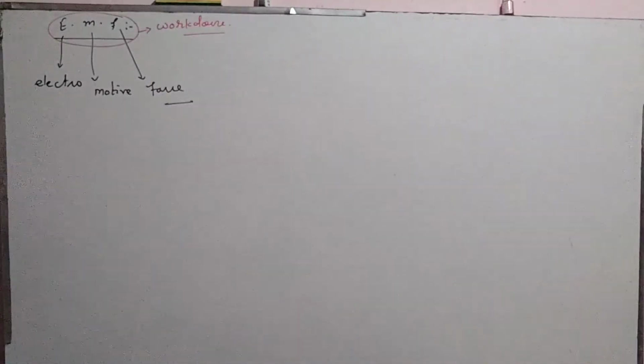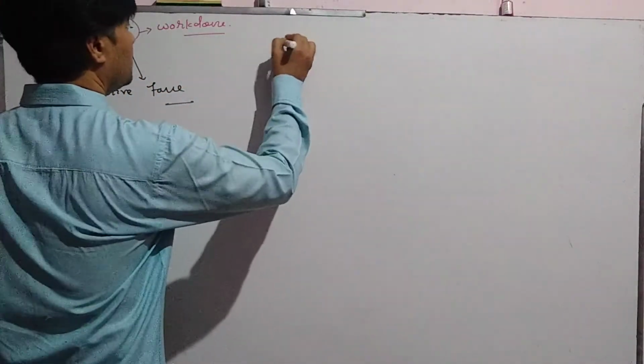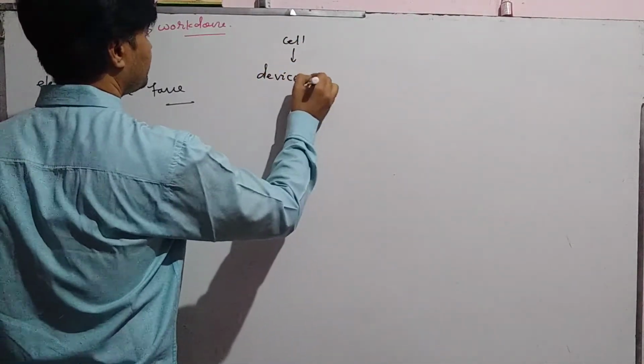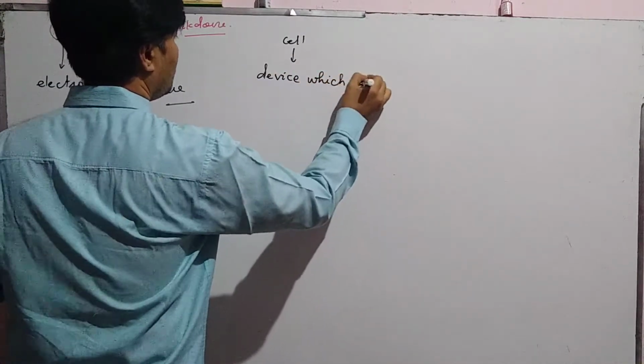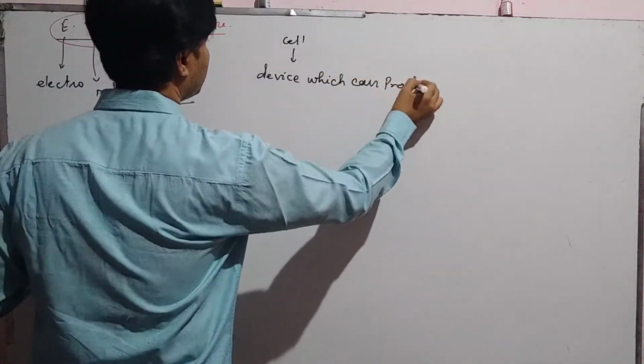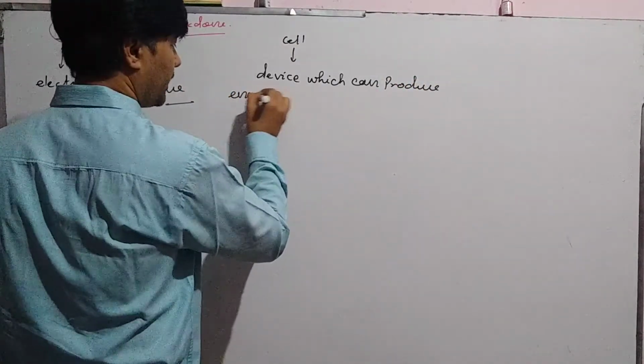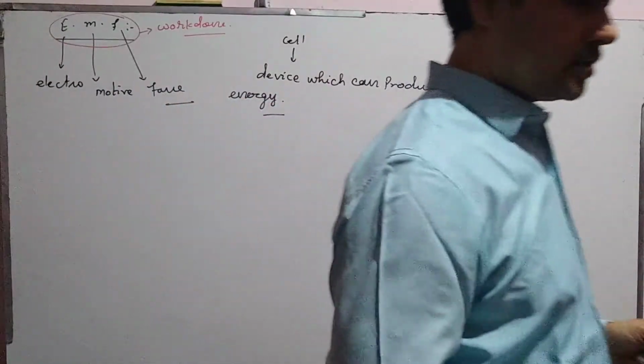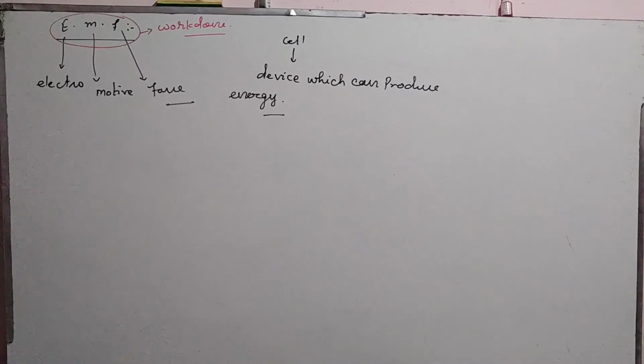To learn about EMF, first we have to learn something about cell. Cell means what? A simple device which can produce energy. Basically, cell convert chemical energy into electrical energy. Simple device which can produce energy.